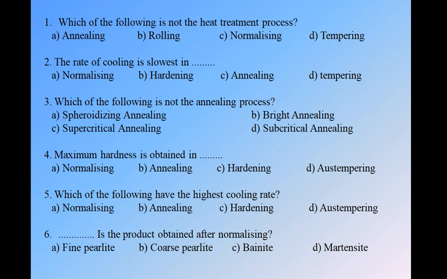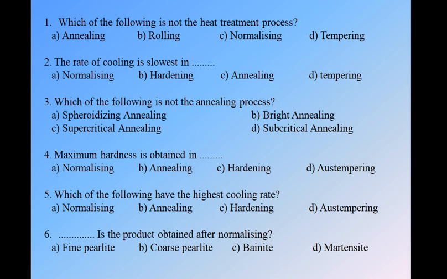As we know, annealing is a process, normalizing is also a process, tempering is also a process. Rolling is not a heat treatment process, it is a mechanical process which is done on some machines, for the rolling of the plates. So rolling is not a heat treatment process, so option B is correct.